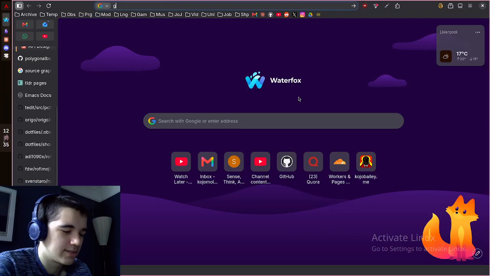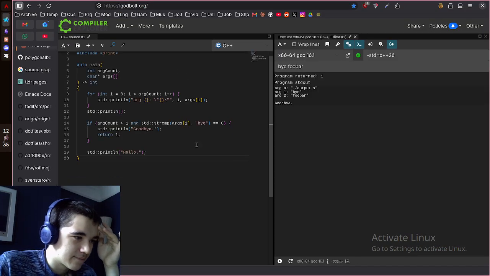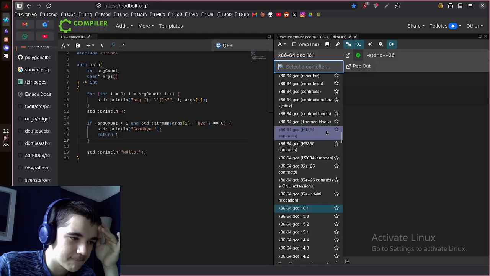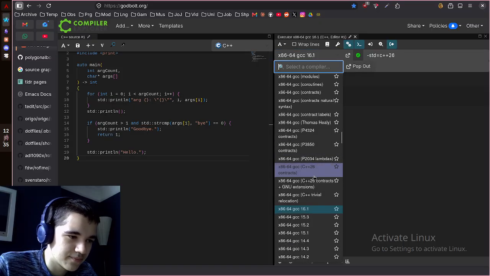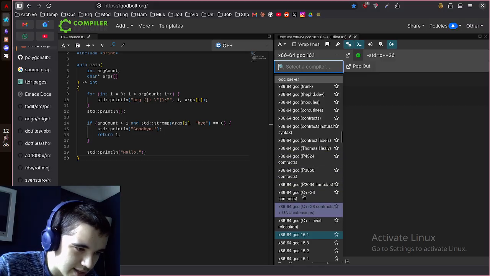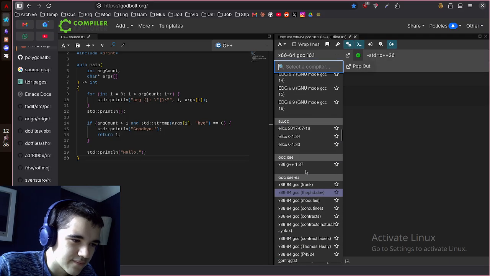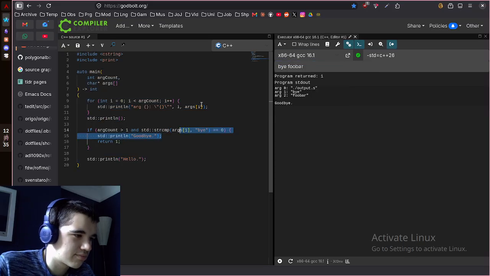Yeah, so I'm not really sure how to test this because I don't know how to use the bloody feature, but let's have a look. So this is GCC. Let's use 16.1 and see if it supports reflection first of all. Contracts, by the way, interesting, got lambdas as well. I wonder what all these are. Should probably look into these at some point. Coroutines? There's modules. Okay. Cool. So, how am I going to do this?